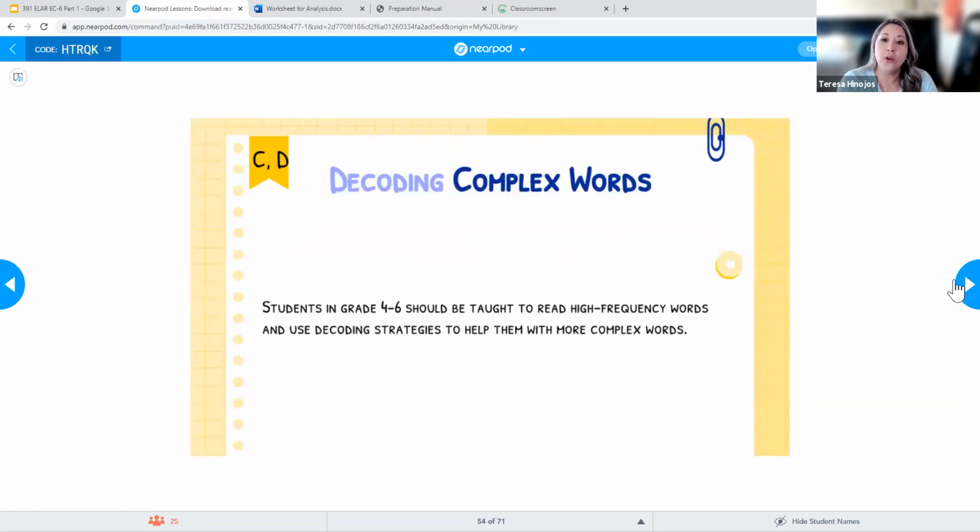Okay, now when it comes to decoding those very complex words, we just want to make sure that we're teaching our students how to read high frequency words and use those decoding strategies again. Just like everything we've mentioned already, in grades 4 through 6, they're going to be starting to read for a different purpose, and so it's going to be more challenging for them when it comes to decoding.